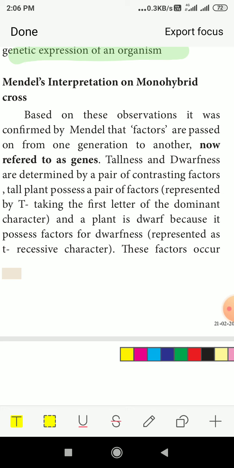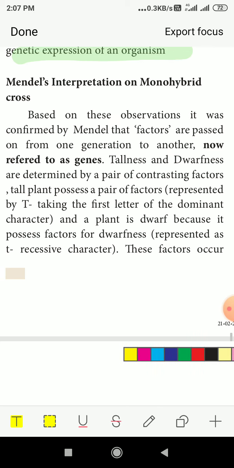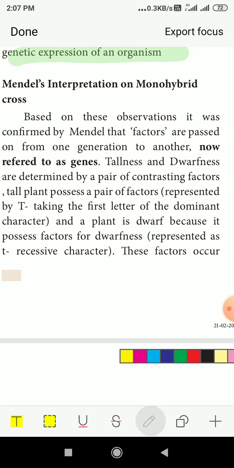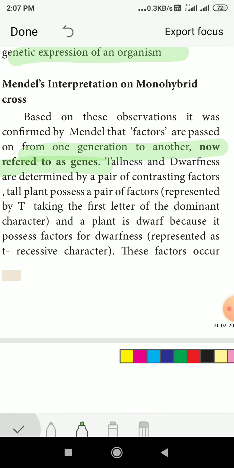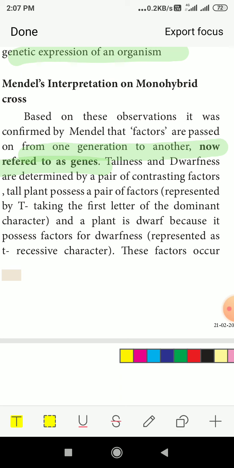Mendel's interpretation on monohybrid cross. Based on this observation, it was confirmed by Mendel that factors are passed on from one generation to another, now referred to as genes. So what all the characters passing from one generation to another are called genes. From one generation to another generation, what is carried is called the genes. Tallness and dwarfness are determined by a pair of contrasting factors. Tall plant possesses a pair of factors, T, taking the first letter of the dominant character, and the plant is dwarf because it possesses factors for dwarfness.